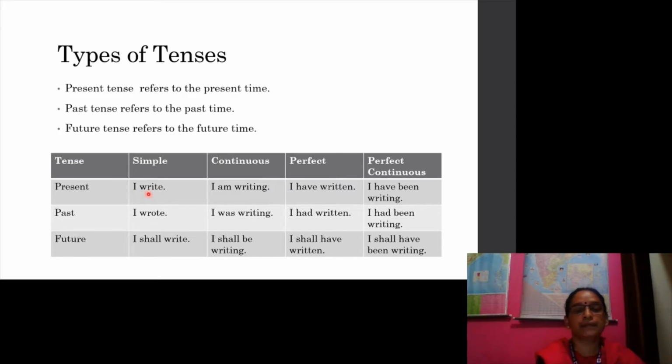Present and simple present. I write, I am writing, I have written, I have been writing. In past tense, I wrote, I was writing, I had written, I had been writing. Future tense, I shall write, I shall be writing, I shall have written, I shall have been writing.